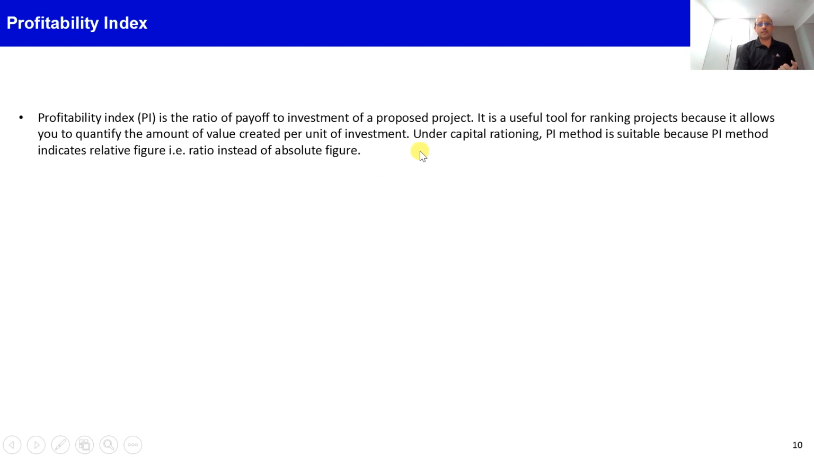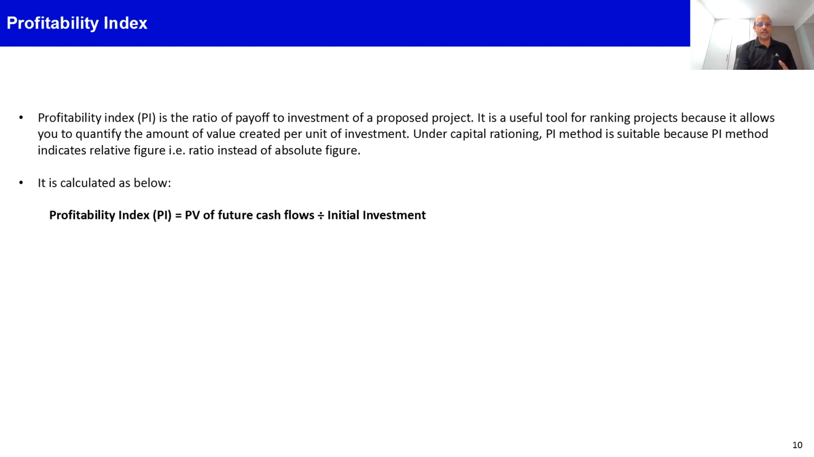We can calculate that by using the profitability index method, which is basically the ratio of return to the investment of a project, and it calculates the amount of value created per unit of investment. This is very useful under capital rationing, when you have to compare two competing projects and decide which one to select.